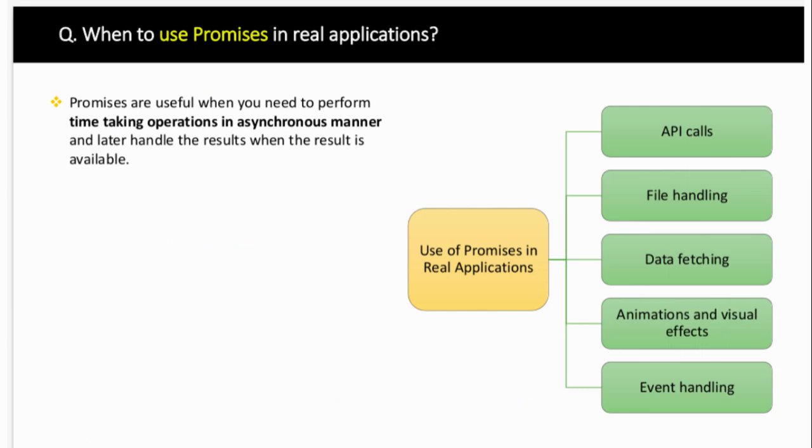Next, when to use promises in a real application. Promises are useful when you need to perform time-taking operations in an asynchronous manner and later handle the result when it is available. In real applications we can use promises for API calls, file handling, data fetching, animation and visual effects, and event handling. So there are 5 places where we can use promises.